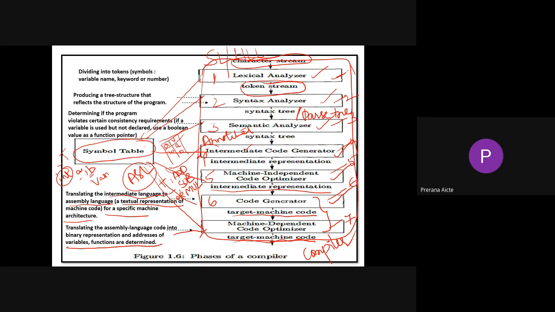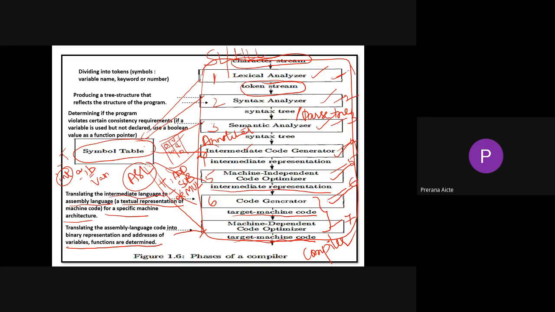The next phase is the machine dependent code optimizer, where the assembly level code will be optimized. The input for the code optimizer is the assembly level code generated by your intermediate code generator.